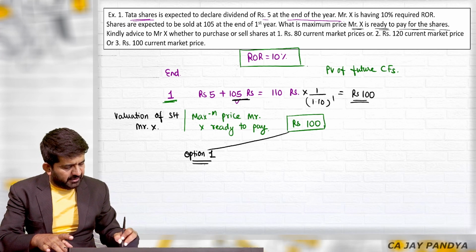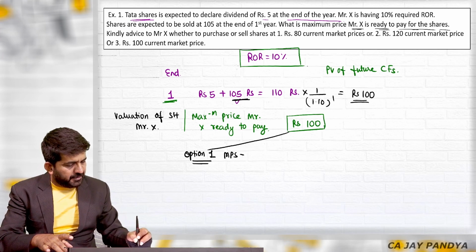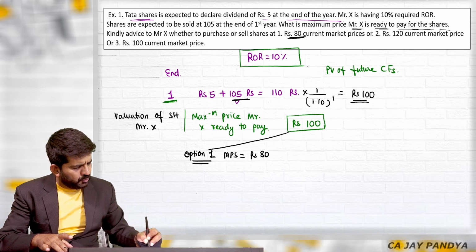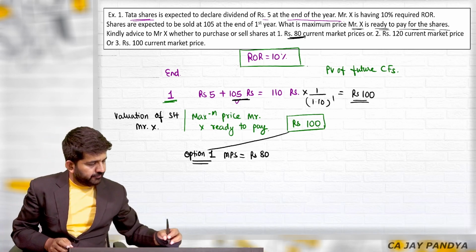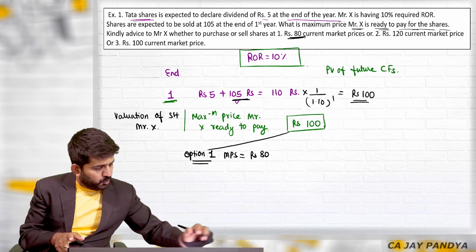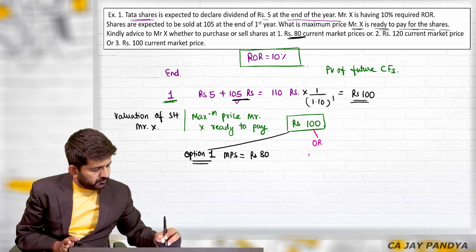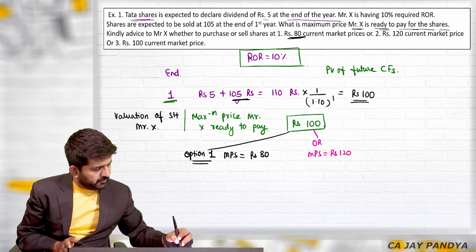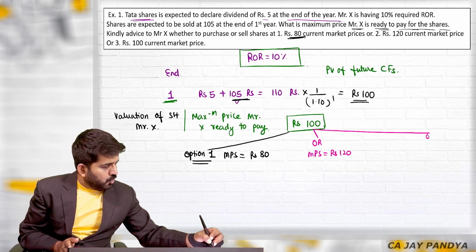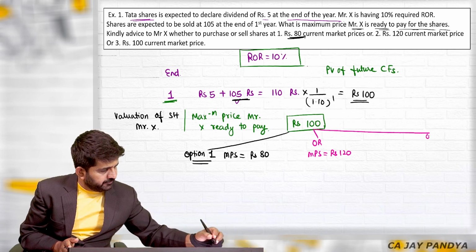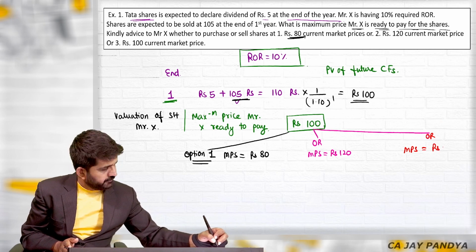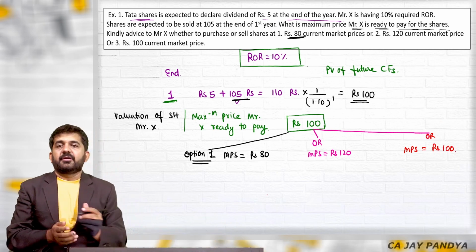Option number 1, if market price of share is rupees 80. Option number 2, market price of share is rupees 120, or option number 3, market price of share is rupees 100.